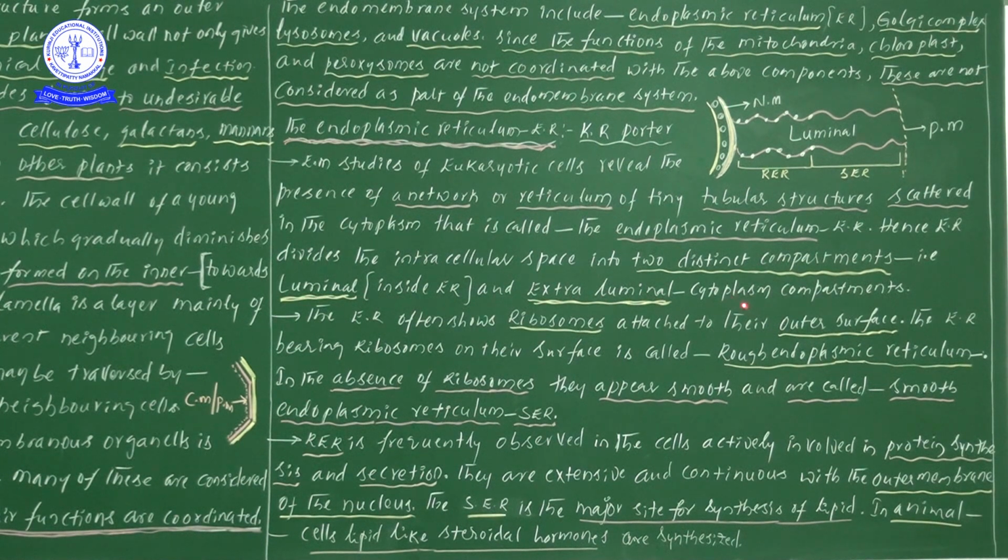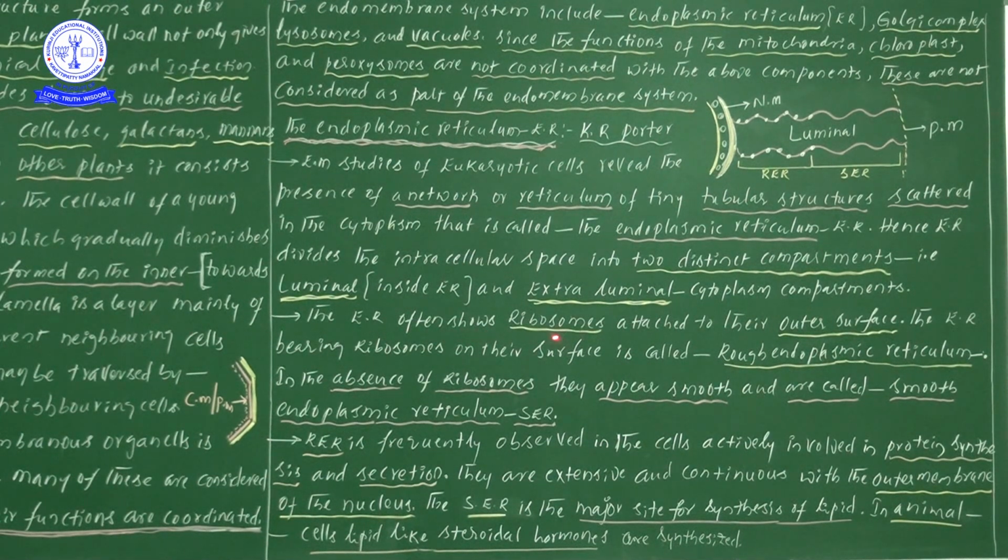Extraluminal is the cytoplasm compartment, luminal means within the endoplasmic reticulum. Diagrammatically, here it is cytoplasm, and here also cytoplasm, but the empty space within the endoplasmic reticulum is the luminal space, and outside of it is the extraluminal space.